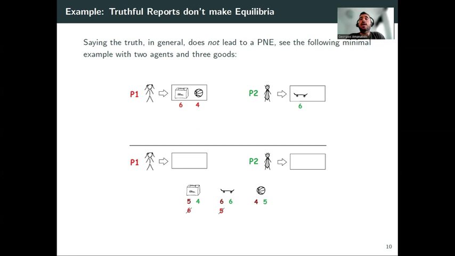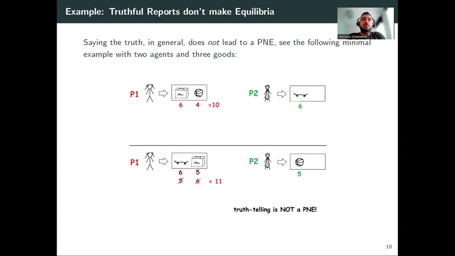But now, if player 1 lies about their true values of the first 2 items, round robin will assign the second item first, and then the ball to player 2, the kitten to player 1, and now player 1 achieves a utility of 11 instead of 10, right? So playing truthfully is not a pure Nash equilibrium. It's not a dominant strategy in general.